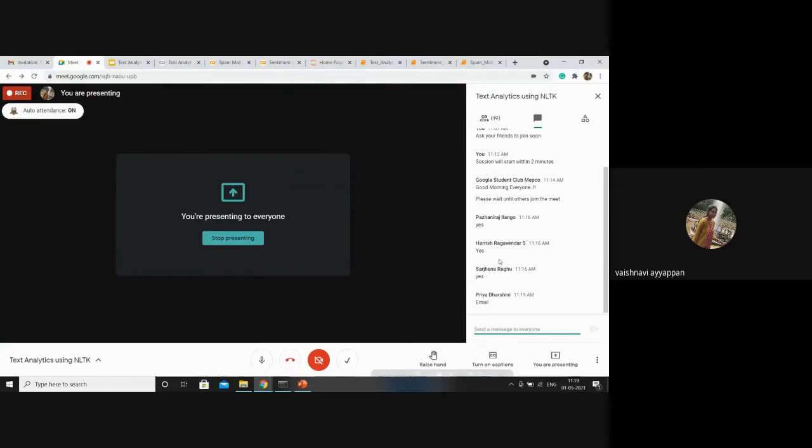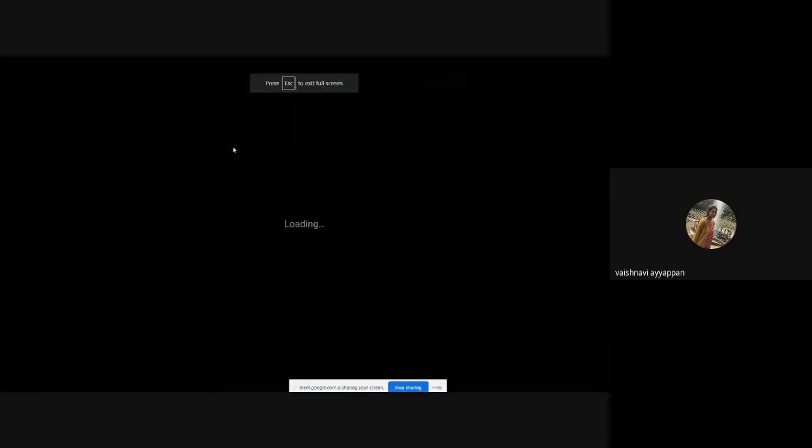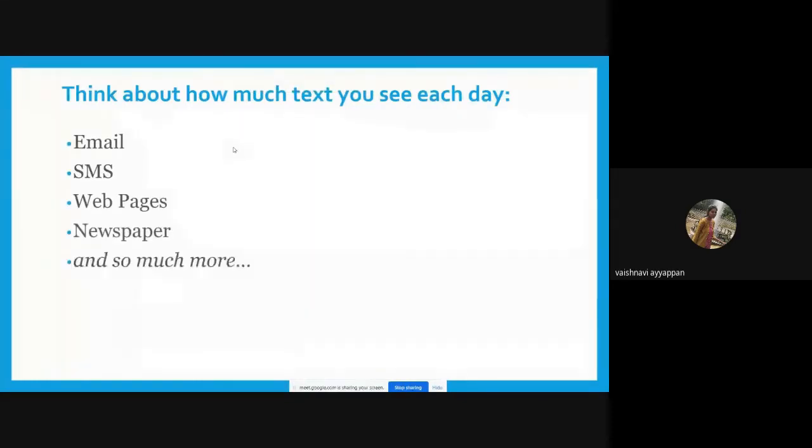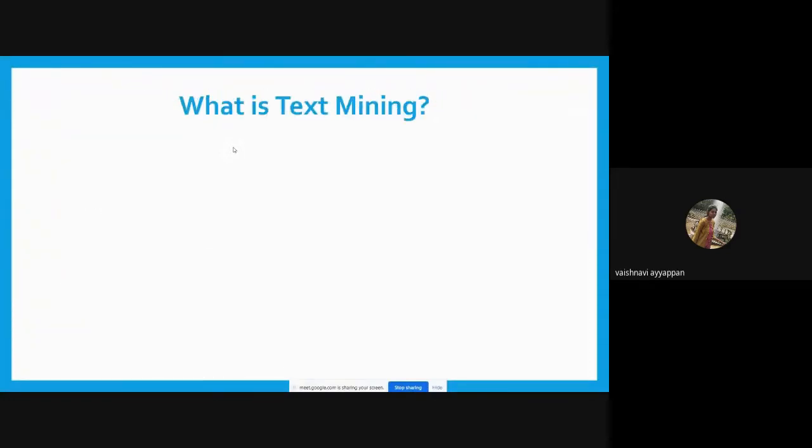WhatsApp messages. Okay, nice. Internet articles. Super, Sailesh. Email, SMS, web pages, newspaper, and so on. These are the texts we are seeing day by day.